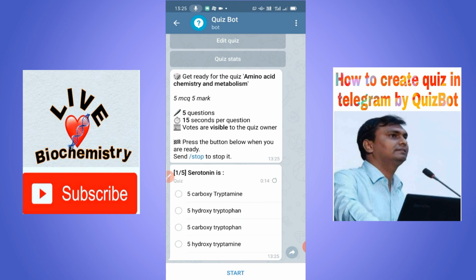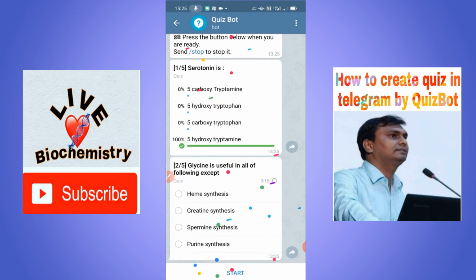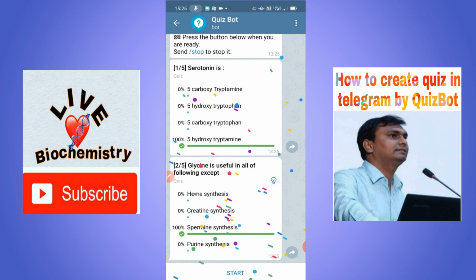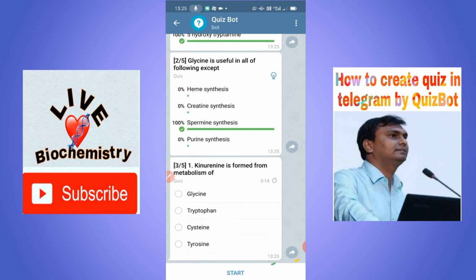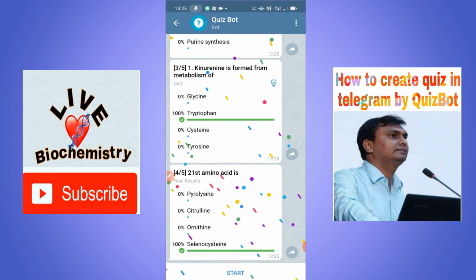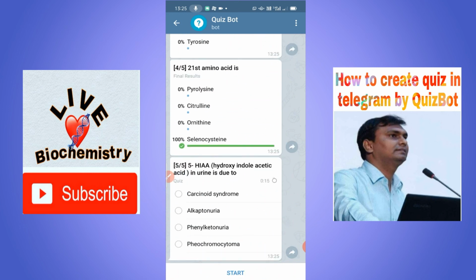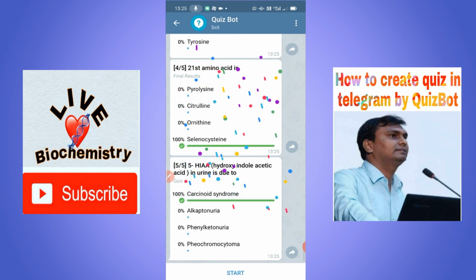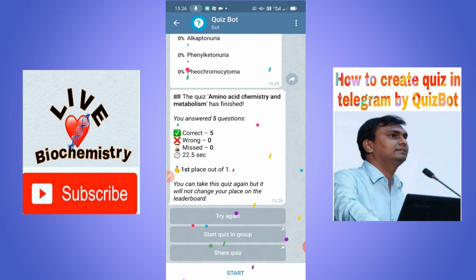Okay, so first question is serotonin is. Suppose I am selecting 5-hydroxytryptamine. So it is the right answer. Glycine is useful in all of the following. So it is not useful in spermine, so it is correct. Kynurenine is formed from the metabolism of tryptophan, again correct. And the 21st amino acid is selenocysteine. You can see the questions and options are also shuffled. And 5-hydroxyindole acetic acid in urine is seen in case of carcinoid syndrome. So all the answers are correct, right?